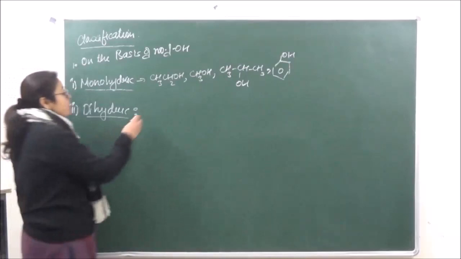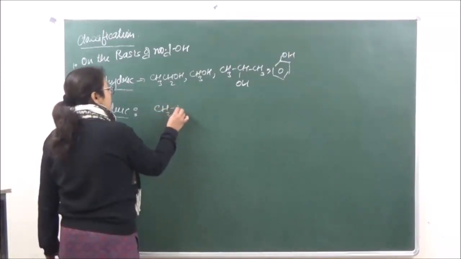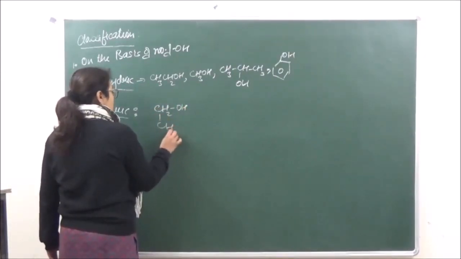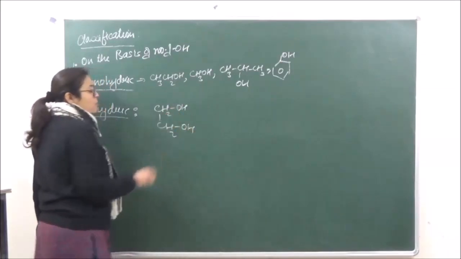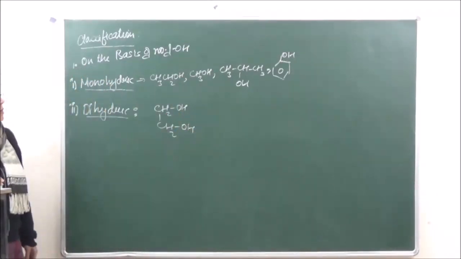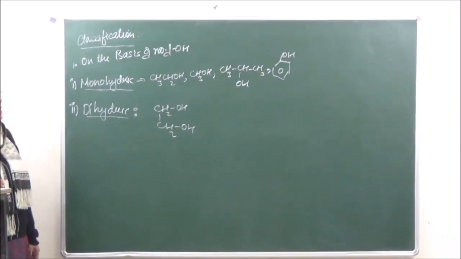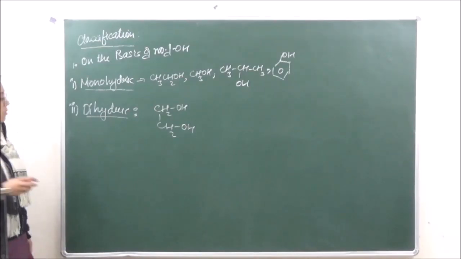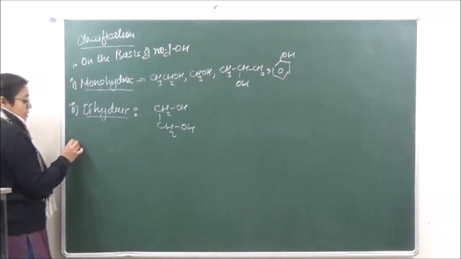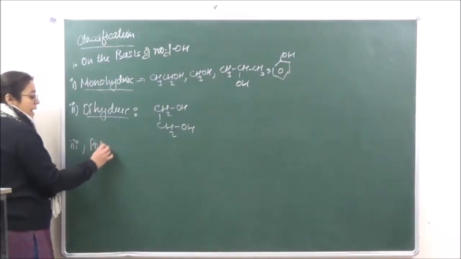One example we can take is ethylene glycol. The IUPAC name of this is ethane-1,2-diol. The suffix used for nomenclature is ol. So this is a dihydric alcohol, ethylene glycol. Then the third type is polyhydric.